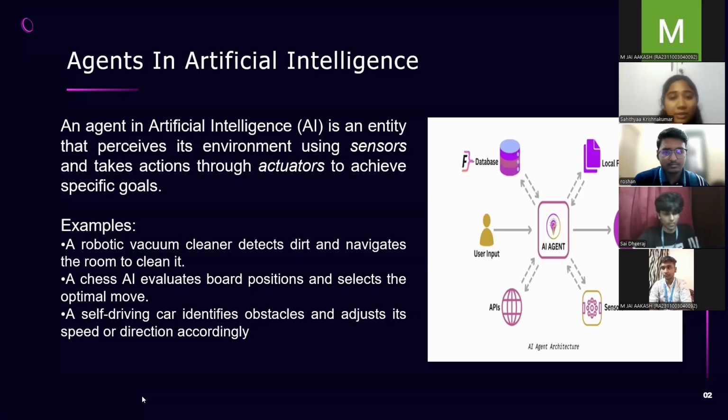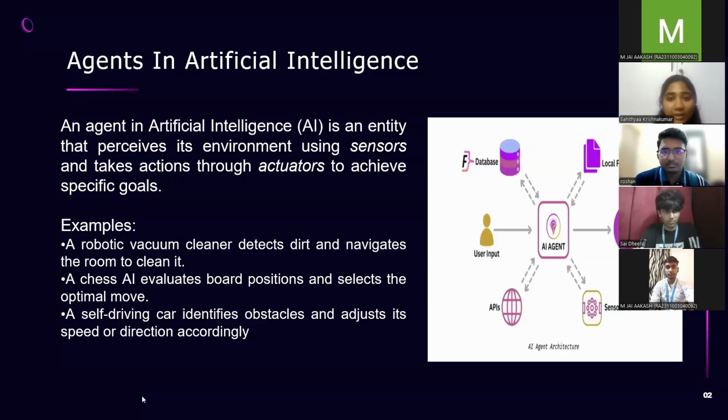All of these are agents because they continuously take in information from the surroundings and act in a way that helps them fulfill a purpose, whether it's cleaning, winning a game, or safely reaching a destination. So next, let's see what an intelligent agent is. An intelligent agent is not just reactive, but also capable of learning, adapting, and making rational decisions. Its main goal is to complete tasks efficiently and intelligently when the environment changes.